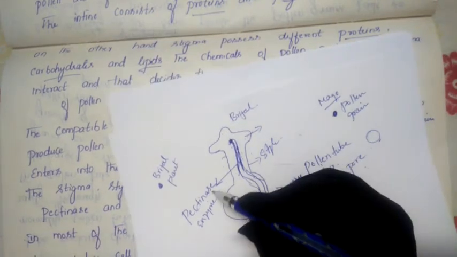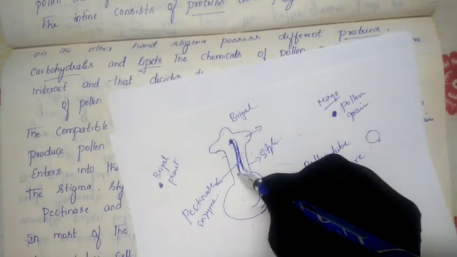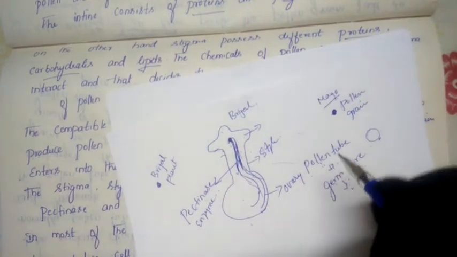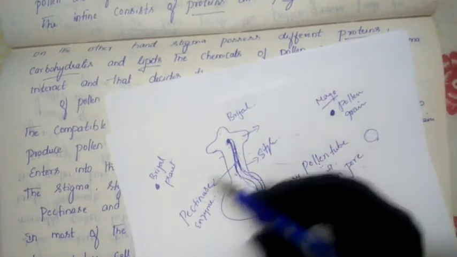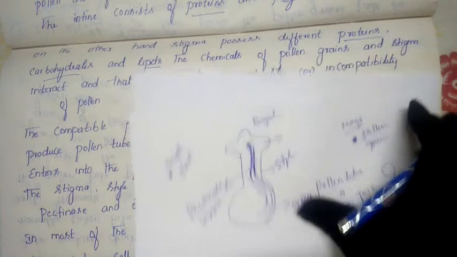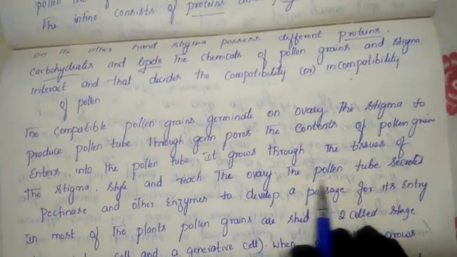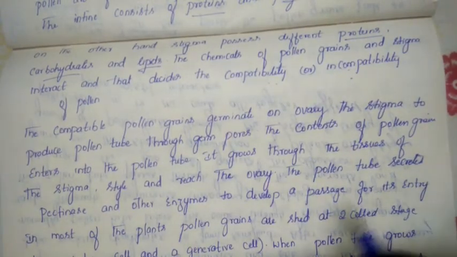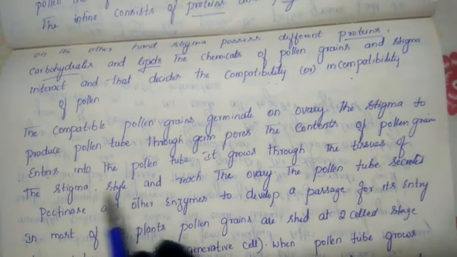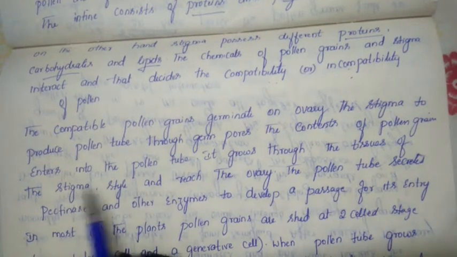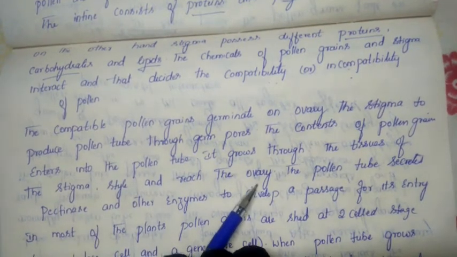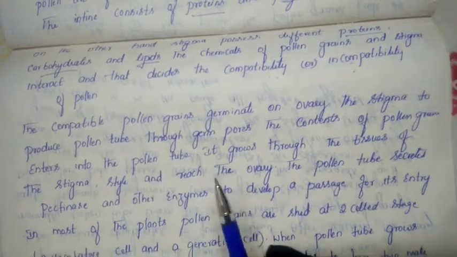Who is helping it? Pectinase is helping here. And which cell is helping? The vegetative cell is helping the growth, along with the pectinase enzyme. What is the work of the pectinase enzyme? It helps the pollen tube to pass through the stigma and style and reach towards the ovary. So that is how it takes place.